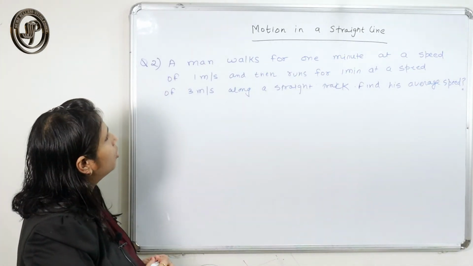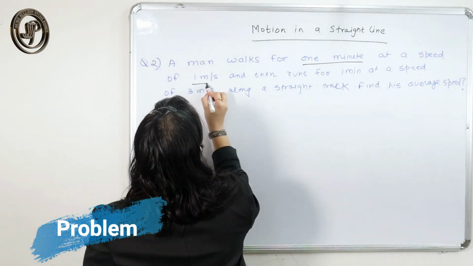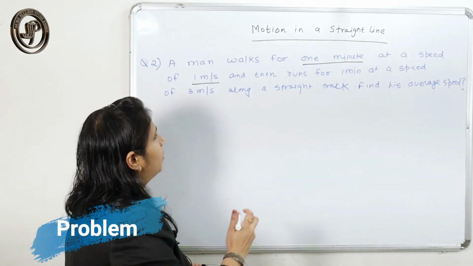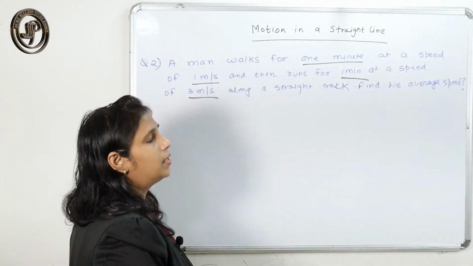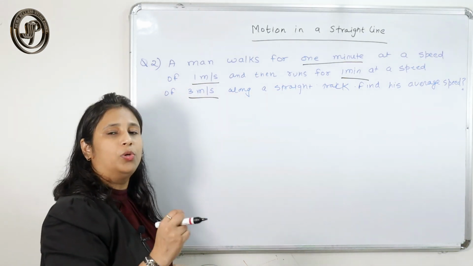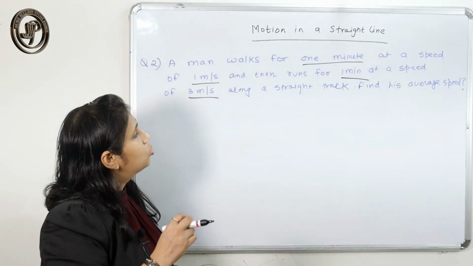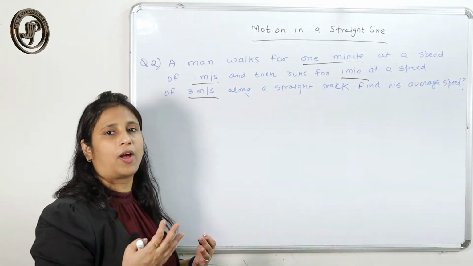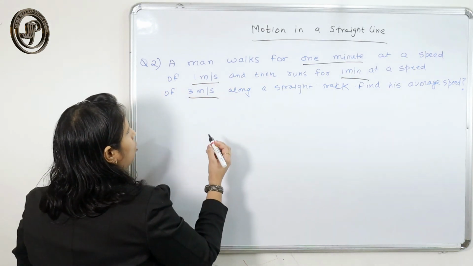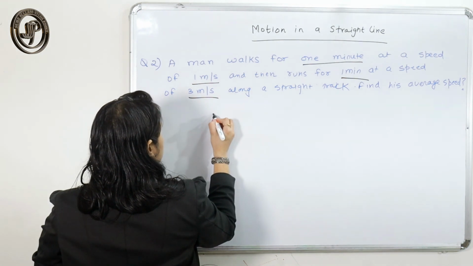So here is the question: a man walks for 1 minute at a speed of 1 meter per second and another 1 minute at a speed of 3 meter per second. Then find its average speed. We know the formula for average speed is total distance by total time. So we have to find the total distance and total time and find the ratio of the two.